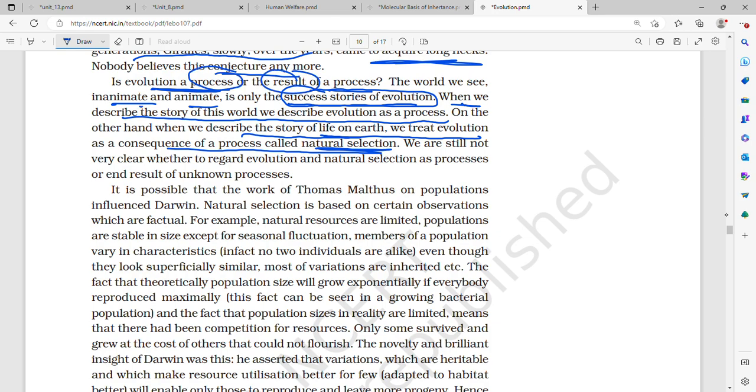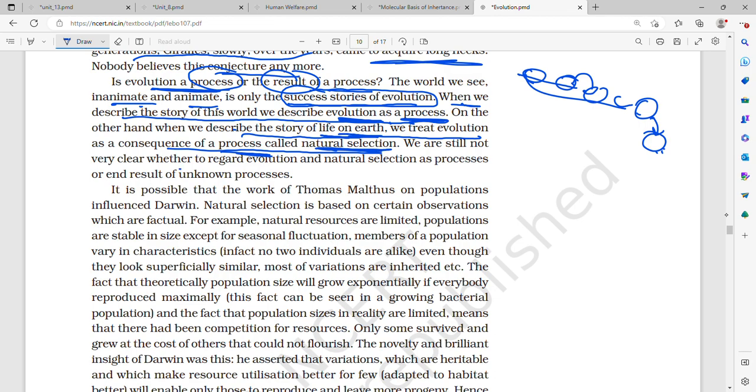The world we see, inanimate and animate, that is the world that we see now, is the success story of evolution. So all the organisms and animals, those which have gotten naturally selected over the years, are success stories of evolution. When we describe the story of how this evolved to this, evolved to this, and finally this organism was formed that we see today and all others got extinct, then we describe evolution as a process. On the other hand, when we describe the story of life on earth, we treat evolution as a consequence of a process which is called natural selection.